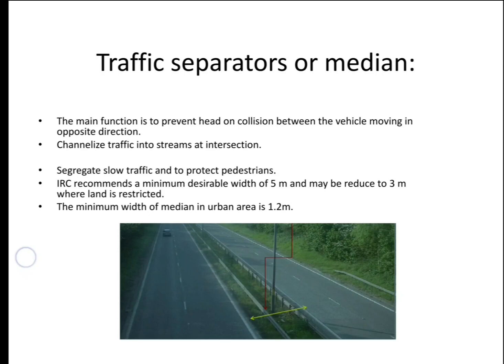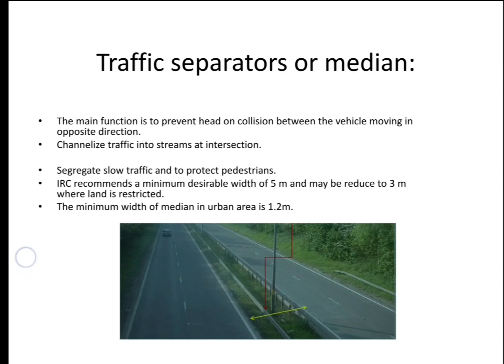Otherwise, what will happen? Different drivers are psychologically different, so they can cross the lines of the road and travel wherever they want. But if there are proper medians, the traffic will be channelized. They will travel in their own path only, and it will also provide safety.